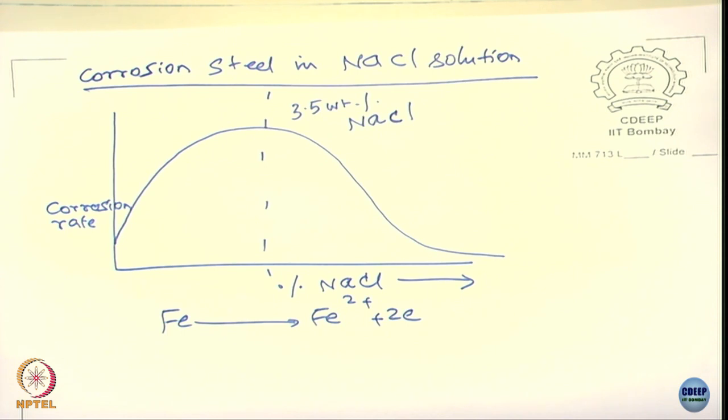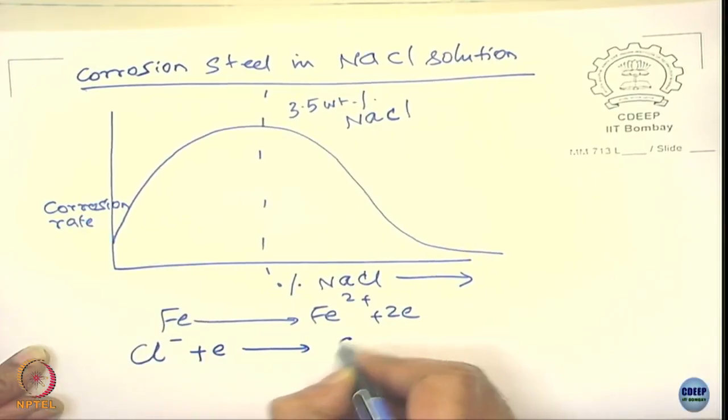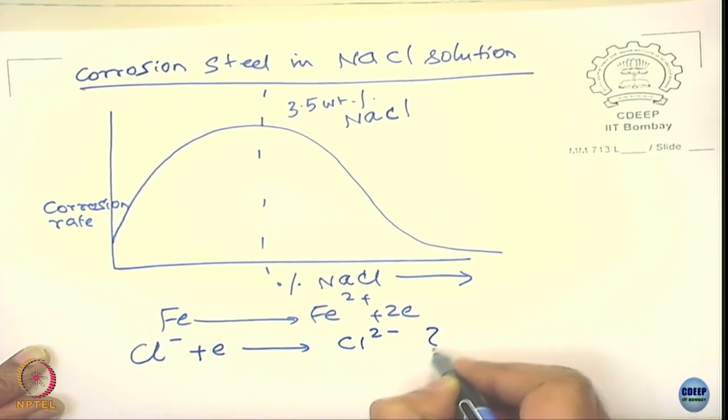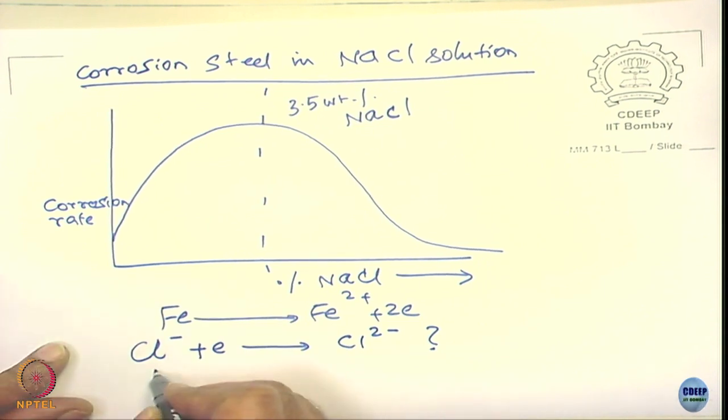Why hydrogen evolution coming here? Chloride? You think this will happen? You think this Cl minus plus electron becomes Cl2 minus? Will happen? No? Do you think that this will happen?